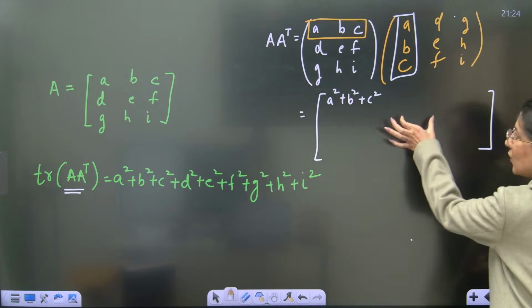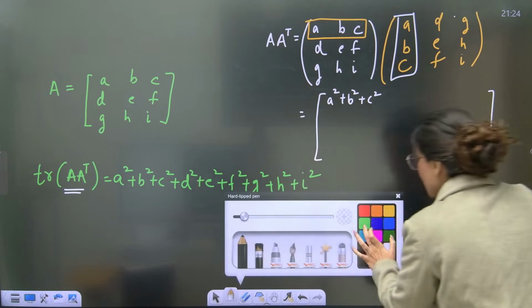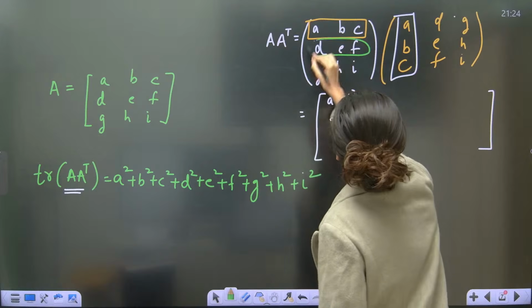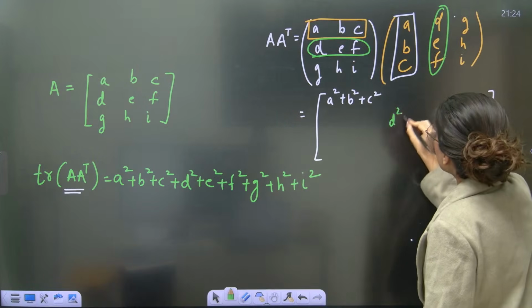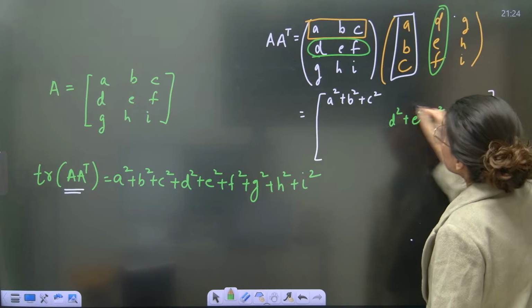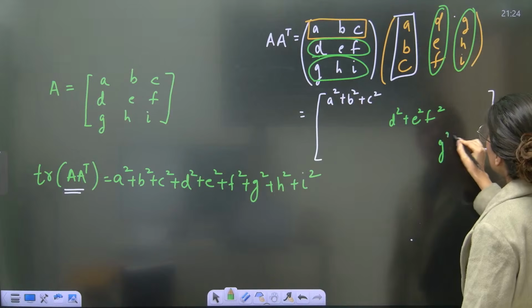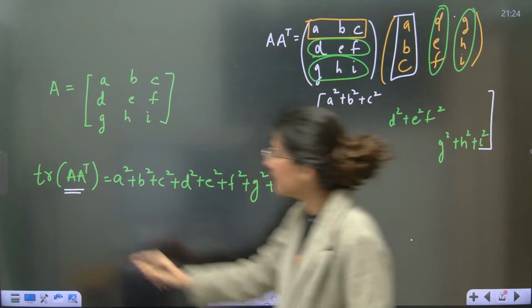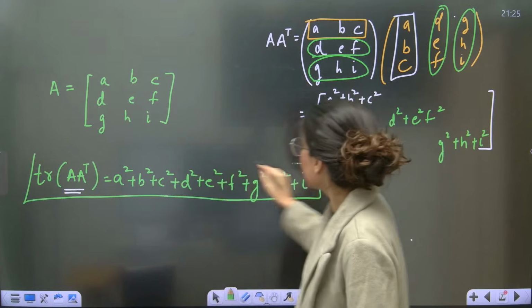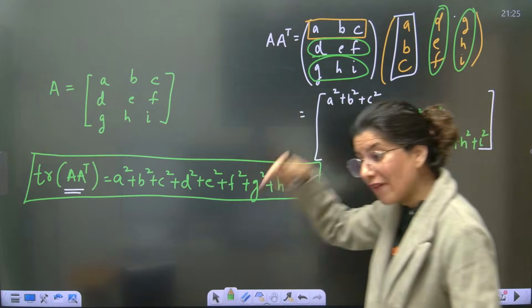Similarly, A22, the second element of the diagonal, we will get by multiplying row 2 and column 2. So D square plus E square plus F square. Similarly, the third element of diagonal will be G square plus H square plus I square. Getting it? So just tell me, this is true or not? This is the result. I have just proved it right here. Getting it? So now you have to remember it.